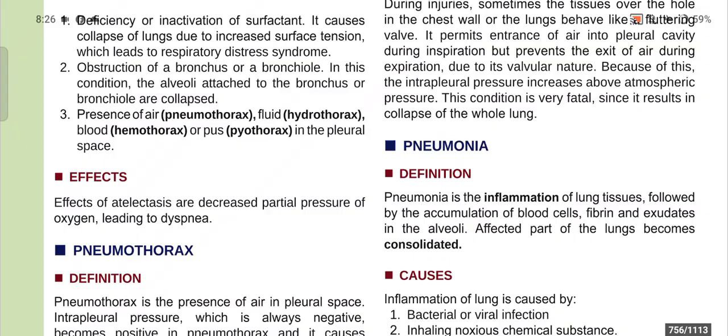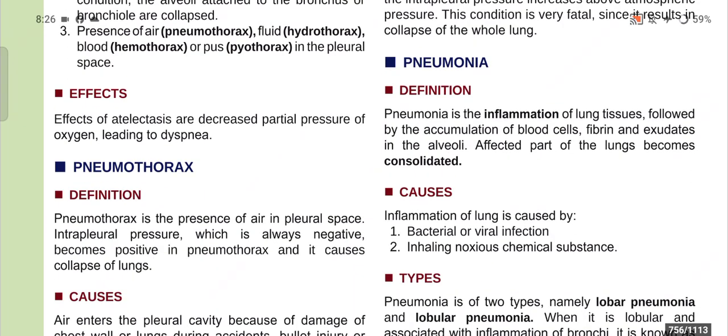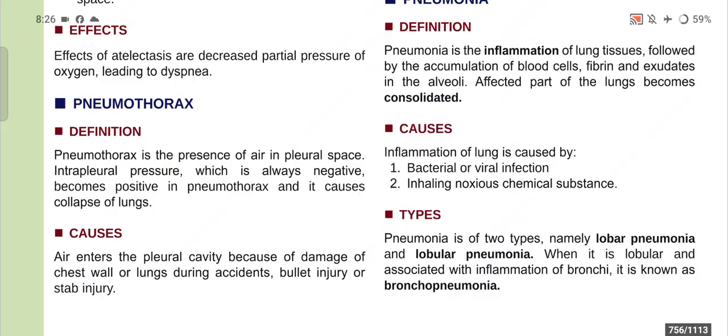Now, what are the effects? Effects of atelectasis are decreased partial pressure of oxygen, leading to dyspnea. Now, pneumothorax. Pneumothorax is the presence of air in the pleural space, and the intrapleural pressure, which is always negative, becomes positive in pneumothorax, and it causes collapse of lungs.